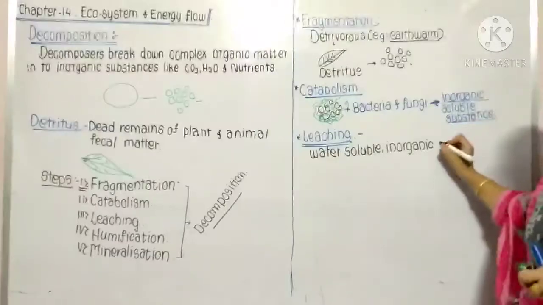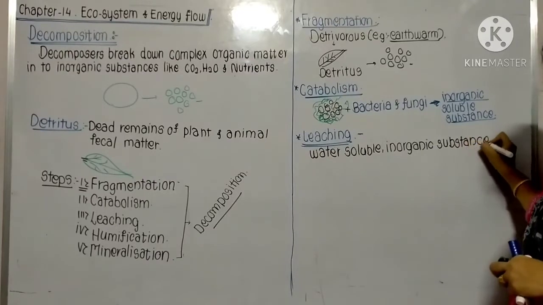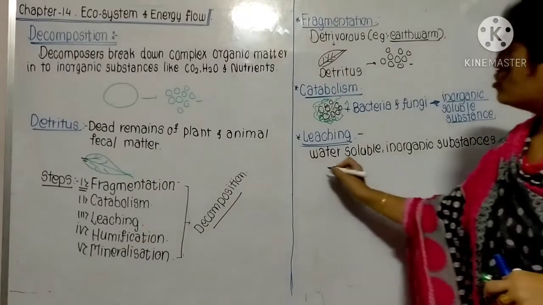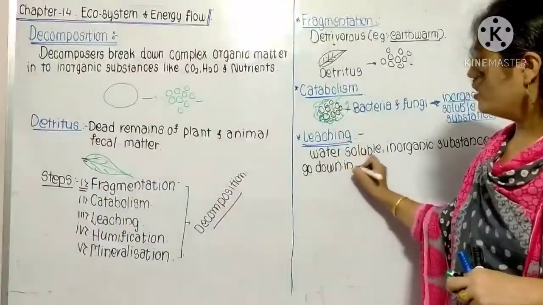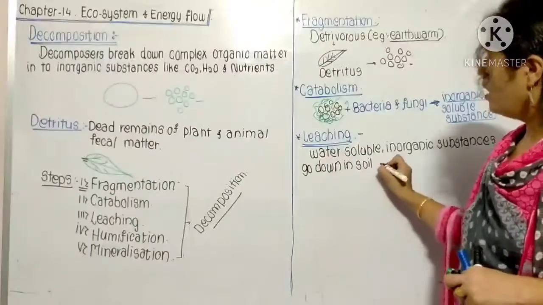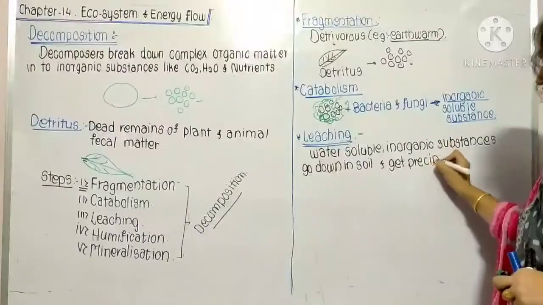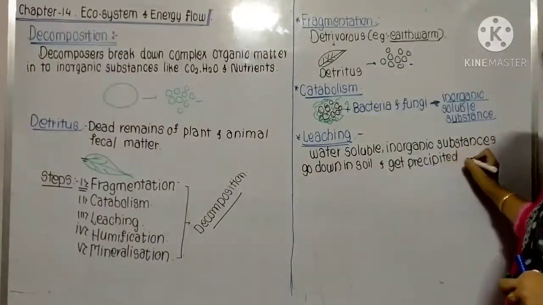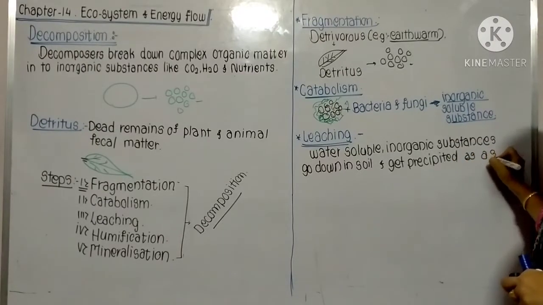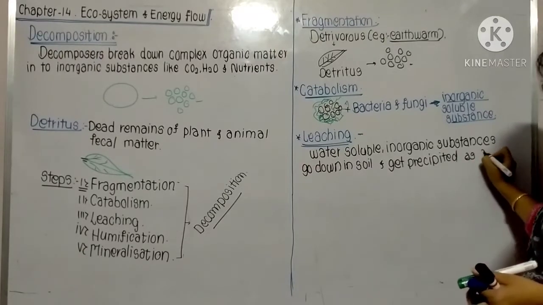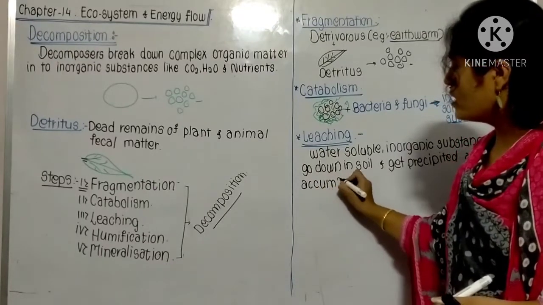Water soluble inorganic substances go down in the soil and get precipitated as a salt, as an accumulation of salt. They are precipitating and accumulating.